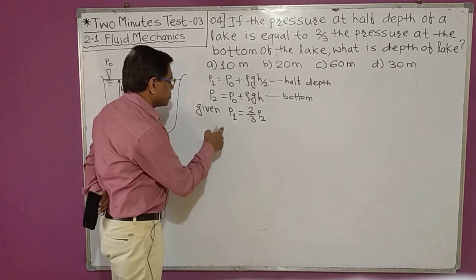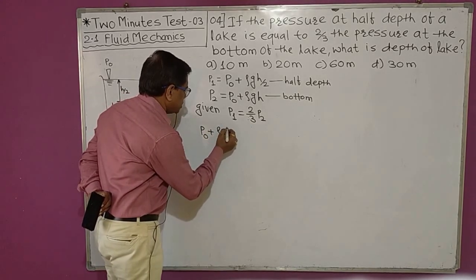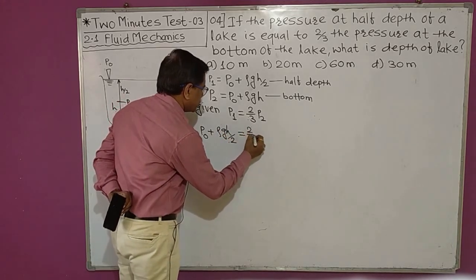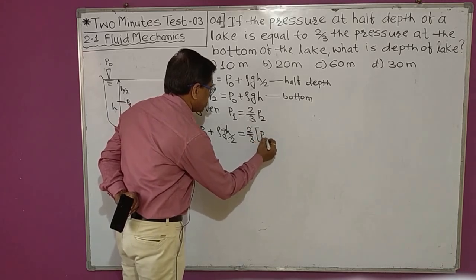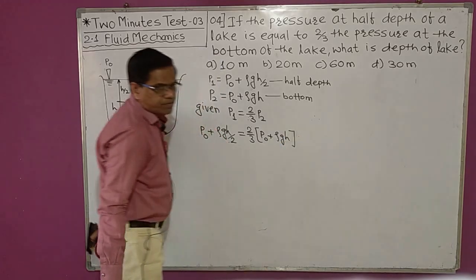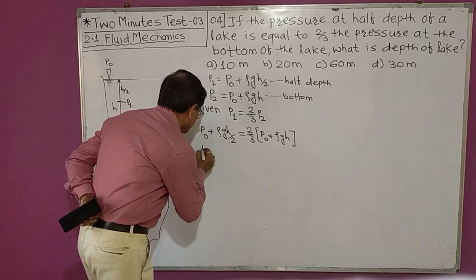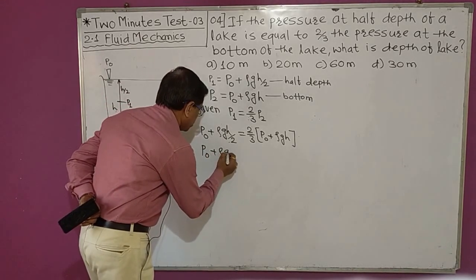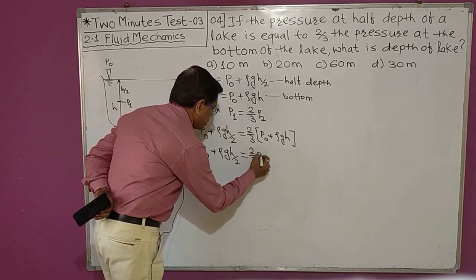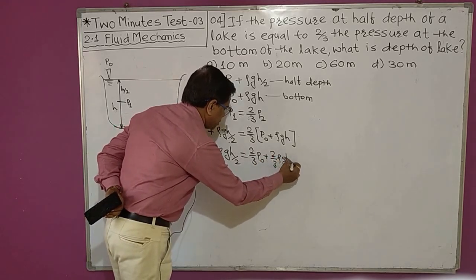So let us put values. P1 is equal to P0 plus rho g h by 2, which is equal to 2/3 of (P0 plus rho g into h). Now let us multiply by 2 by 3. We get P0 plus rho g h by 2 is equal to 2 by 3 P0 plus 2 by 3 rho into g into h.